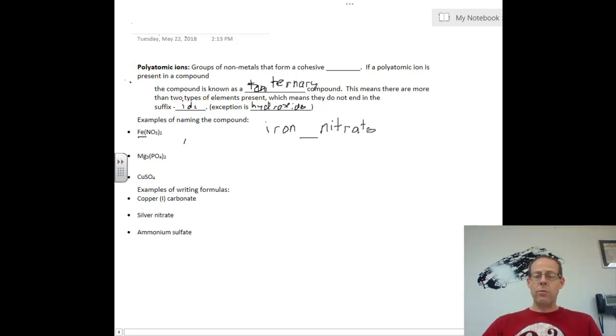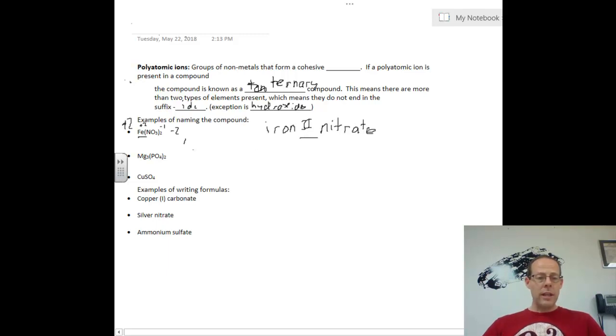Just like we did in our previous podcast, if we don't know the charge of our metal, those transition metals in the middle, we will always know the charge of the negative ion portion. Nitrate is a -1. So -1 times 2 is -2, which means the anions, or the negative ions, are contributing a -2, which means the cations, or positive ions, must be contributing a +2. In this case, iron has to be contributing a +2 charge, and because there's only one iron, its charge must be all of that +2. So this is really iron, Roman numeral 2, nitrate. The way we would say that is just iron 2 nitrate.